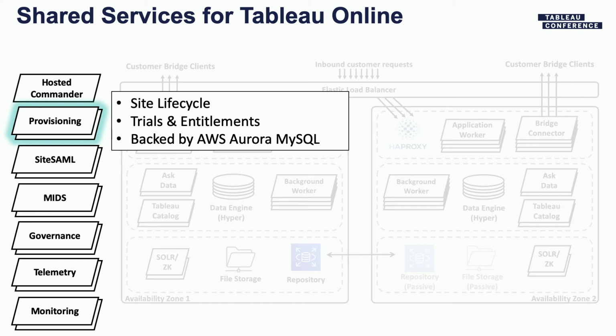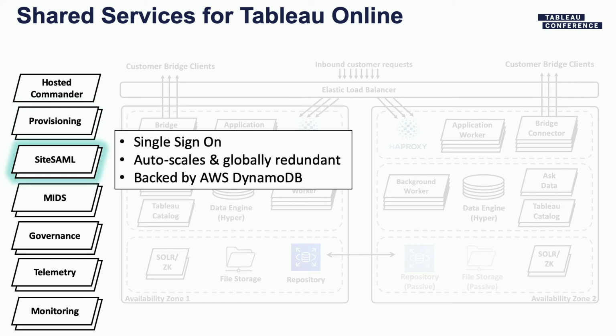The next thing that you would do is log in. And sign-in is critical to any SaaS service, and we want to ensure that you are always able to sign in. So we've designed our sign-in services to be globally redundant. Even if any region of AWS is down, you should still be able to sign in because we have multiple regions in which sign-in exists.